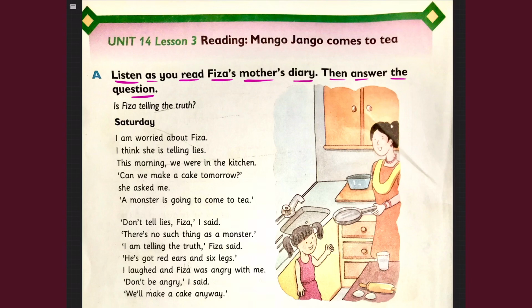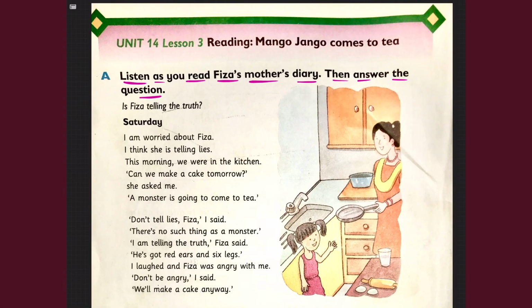She writes everything in that diary. And the story that we are going to read now is a piece taken from her diary. So what is in this story? In this story, it's a dialogue between Fizza and her mother. A dialogue means there are some things that Fizza said to her mother and how Fizza's mother responded, what she said. It's like a conversation, like two people talking to each other. So there is a dialogue in this story, alright? Let's get started.